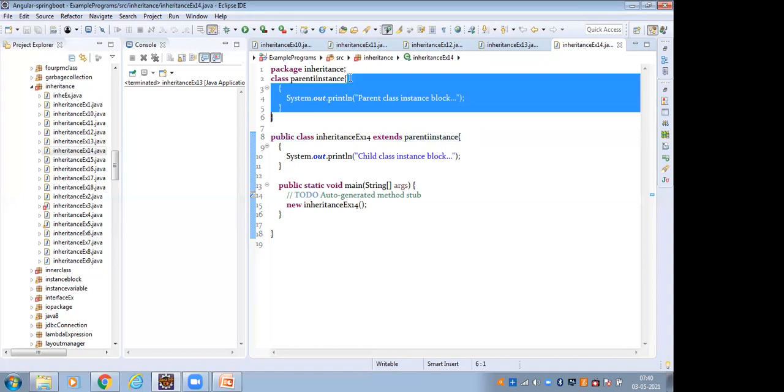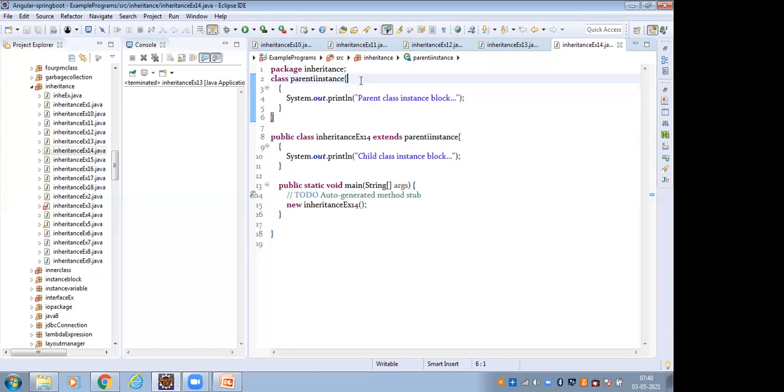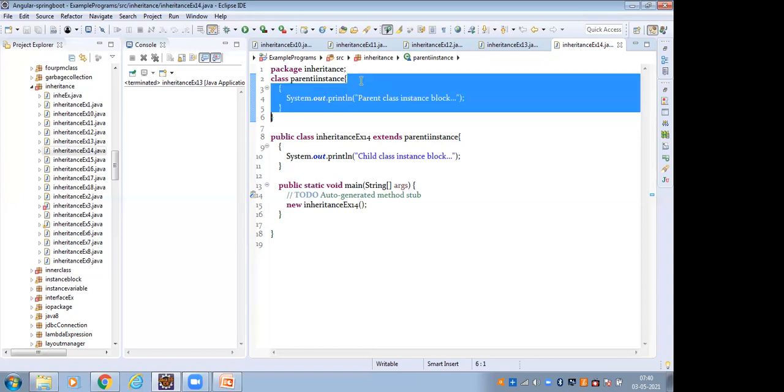Here, inside this parent class, I have not created any constructor, so the compiler will create a default constructor. Also, we have not created any child class constructor, so the compiler will create the default constructor. Then, before that, the parent instance block is executed.